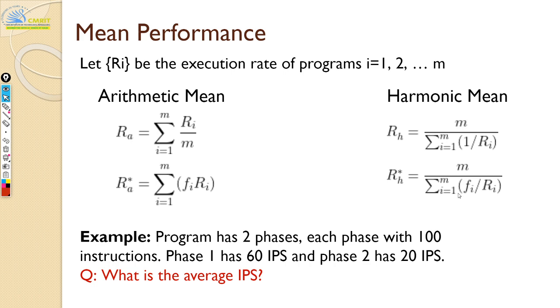First phase is 60 IPS and second phase is 20 IPS. Yeah, Usha, please go ahead.